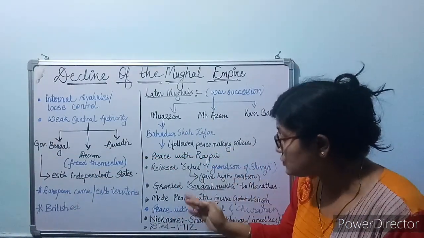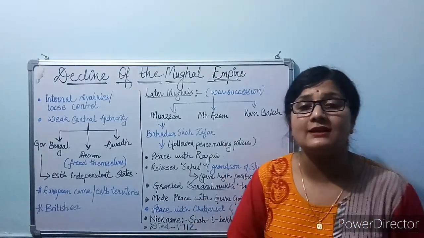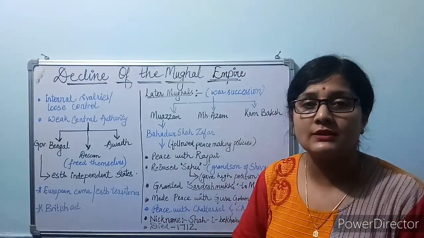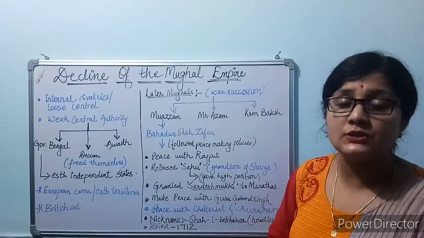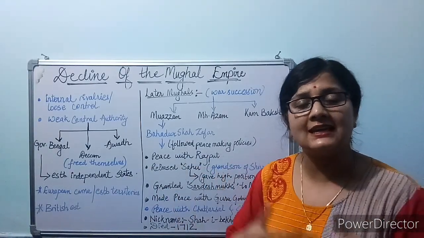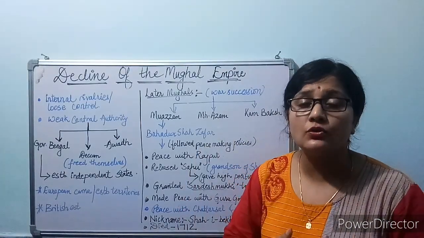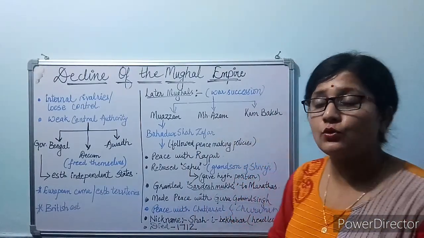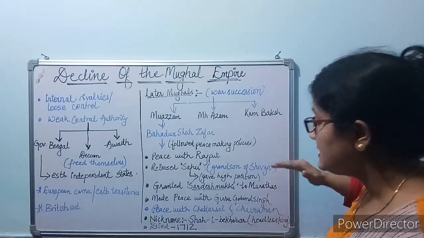He also made peace with Guru Gobind Singh, as he wanted to establish good relations with the Sikh rulers. He did not want any kind of fighting with the Sikh rulers. That is why he made peace with Guru Gobind Singh.